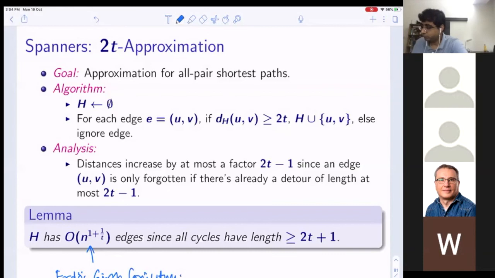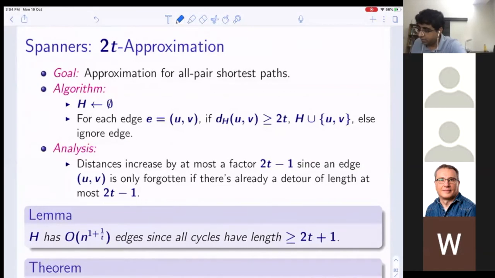Okay, which is believed to be true. So if this is the thing, then here's our theorem. We can get 2t minus 1 approximate all distances using this much space. I should have probably added a tilde, but probably it doesn't matter. Okay, is the algorithm clear? What is not clear is why it takes this much space.